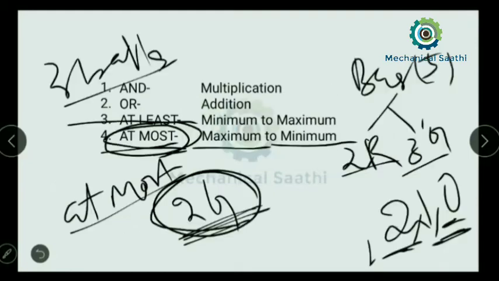So basically, if we see that 3 balls are picked up, in this case we have to use the combination. First of all we need to find the favorable outcomes, which will be in the numerator, and the next thing we need to calculate is the total number of outcomes, which will be in the denominator.